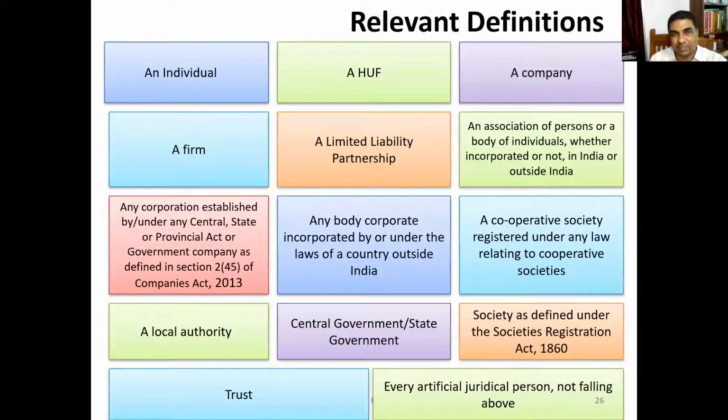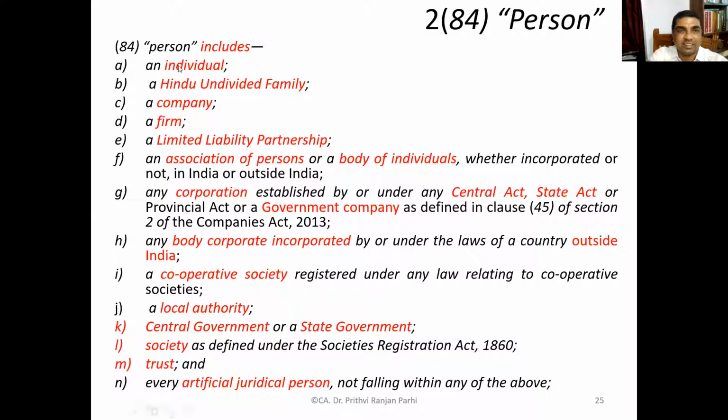Now again, you can look at this picture. Here also, all these 14 components of the inclusive definition are provided. When the definition starts with "person includes", that means there might be other categories of person which are not included here. This is an illustrative list.